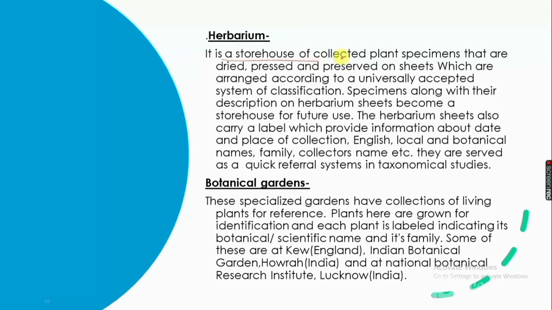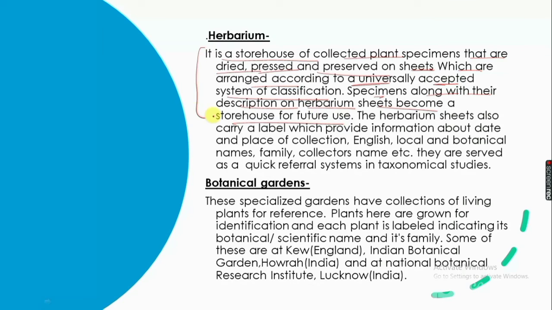Specimens, along with their descriptions on herbarium sheets, become a storehouse for future use.